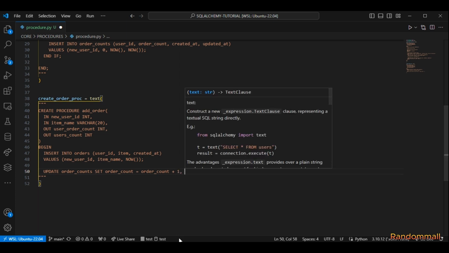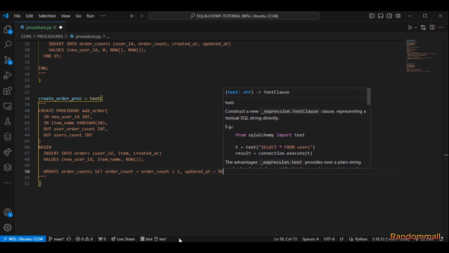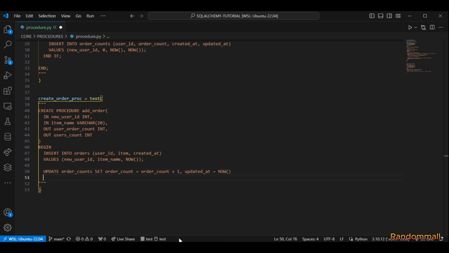And then we are going to set the updated at to the time of now. Of course, we have to define the condition, that is where the user ID is equal to this new user ID from the parameter. And then we close it with a semicolon.